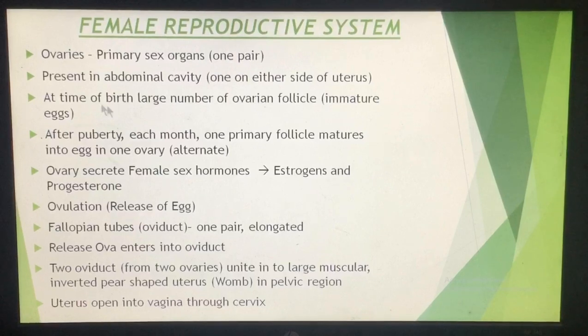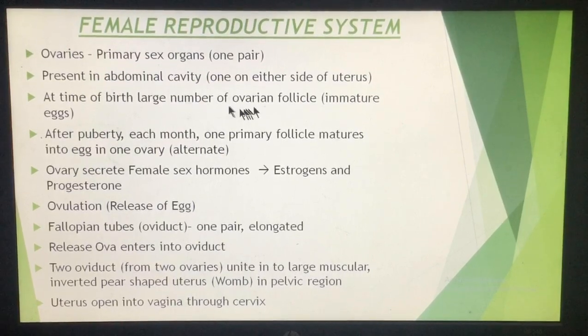Okay, when a girl child is born, a large number of ovarian follicles, which are known as immature eggs, are present in the ovary of a female. At birth itself, many ovarian follicles were present inside the ovary, but they were immature. And at the time of puberty, every month one ovarian follicle gets matured into an egg. That means these ovarian follicles remain immature till the age of puberty.